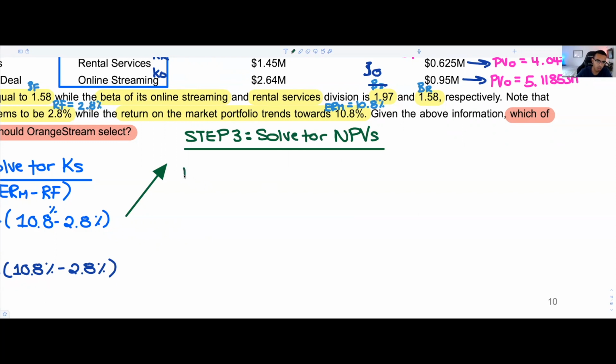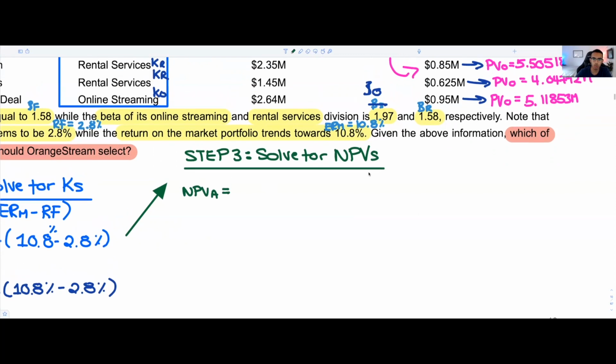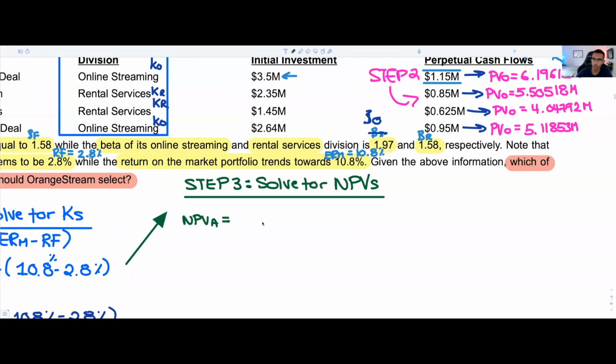So we're going to go ahead and solve for the NPV of project A. I'm going to call this NPV A. This is super simple, because all that you've got to do is, once again, don't forget, present value of future cash flows minus the initial investment. So in this case, we're going to have $6.19612 million minus $3.5 million. That's going to give us NPV A. Now, I'm not even going to try to do this in my head. I'm going to be real with y'all. So I'm just going to go on Symbolab and do the math myself. If you're Houdini with it, you already have the answer in your mind, but I'm not going to do that today.